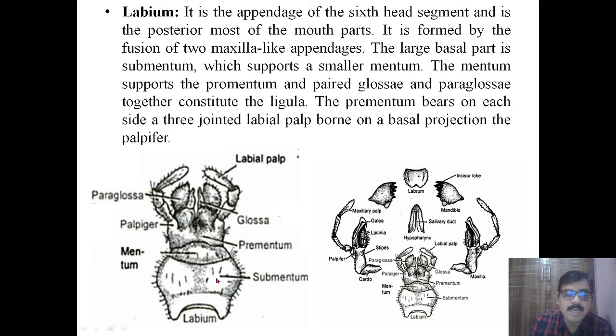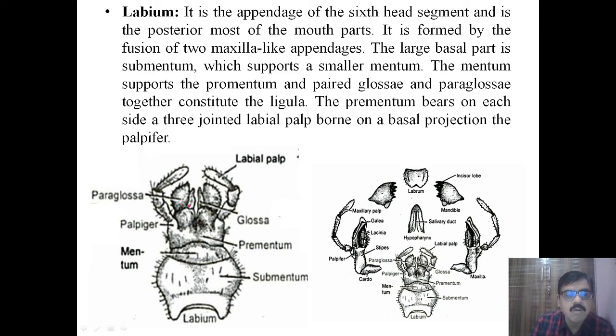The labium, at the basal part, has the submentum, which supports the smaller mentum, and the mentum again supports the prementum. So the labium has the submentum, mentum, and prementum, and it also has the paired glossa. These are the internally placed, paired glossa.